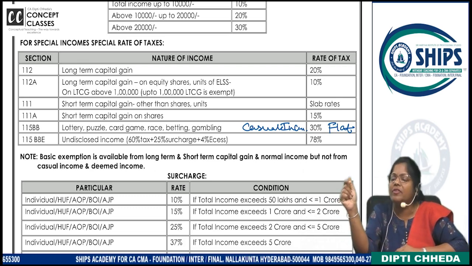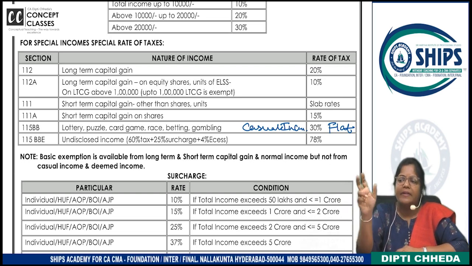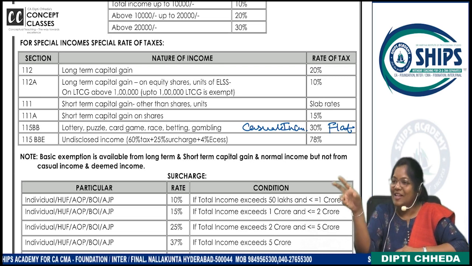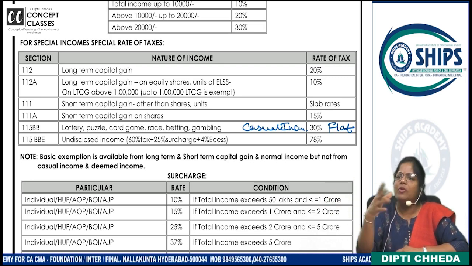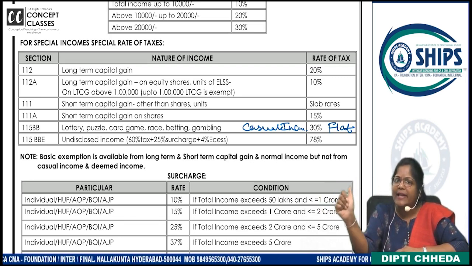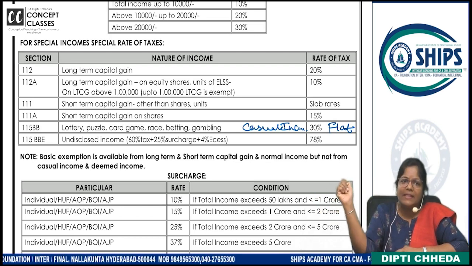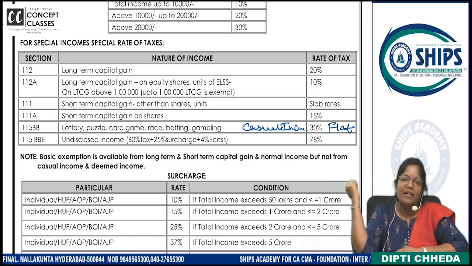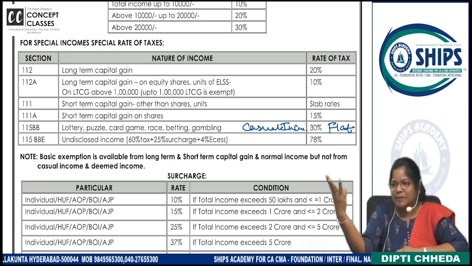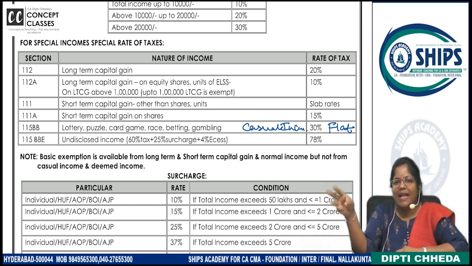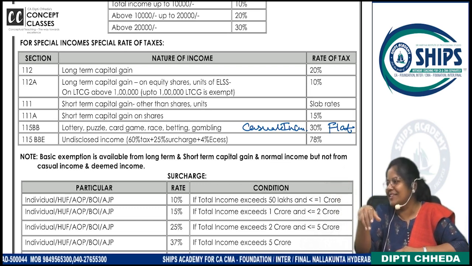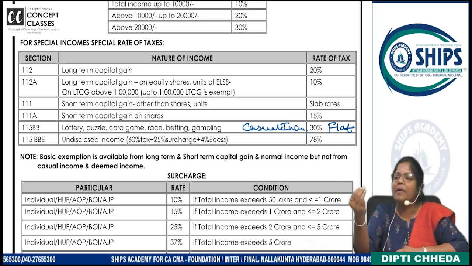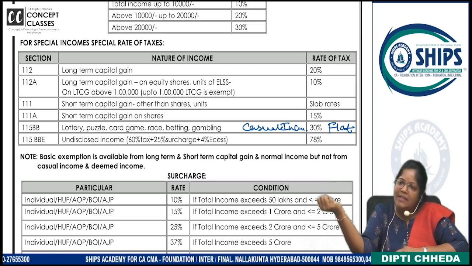Dear students, what word did I add over there? Flat. Now I am a housewife. Abhi ke liye I am a housewife. I am not earning anything. Listen to the case. I went to KBC, sat along with Amitabh Bachchan, and I have won a prize of 3 lakh rupees. बस 3 lakh पे गाड़ी खराब हो गई, वापस आ गई. Now on 3 lakh rupees, I have earned the prize on KBC. What is the tax I need to pay?